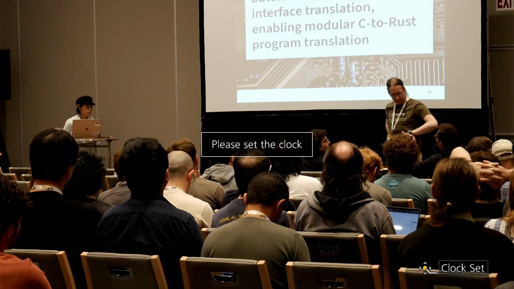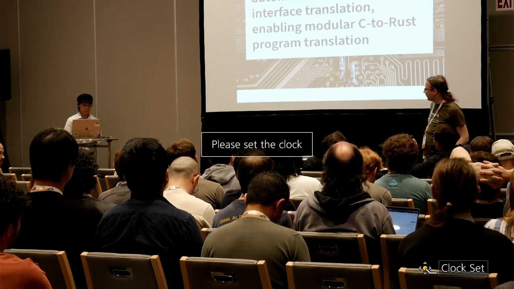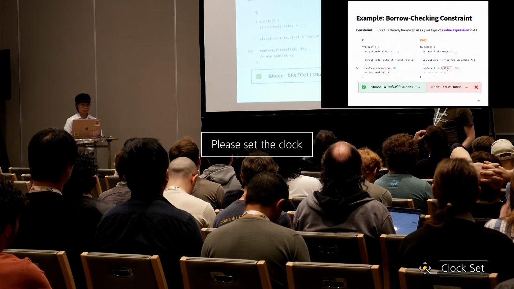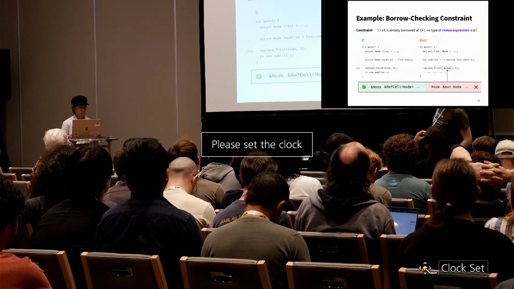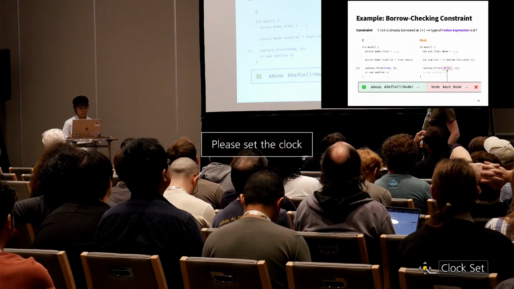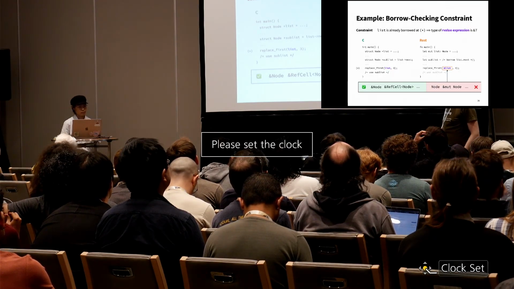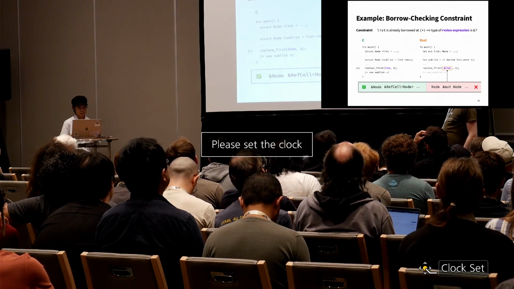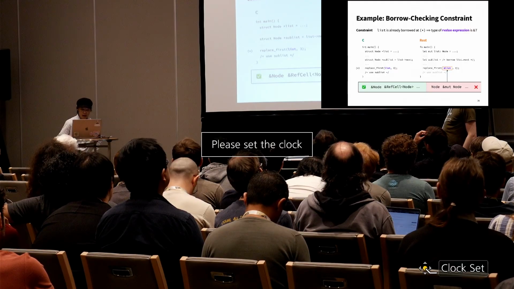So I don't quite get one of your previous examples. Could you just roll over a little bit? Yeah. So here the replace first function on the right-hand side is supposed to mutate the list, right? But you only have an immutable reference here. So is it a successful translation, or what's happening here?